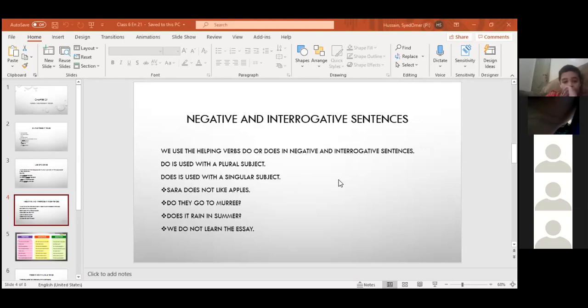Ali learns the essay. Ali did not learn the essay. Momin, can you see the slide? What are the helping verbs written in front of you? Does not. Ali does not learn the essay. Yes, Ali does not learn the essay. Does Ali learn the essay?